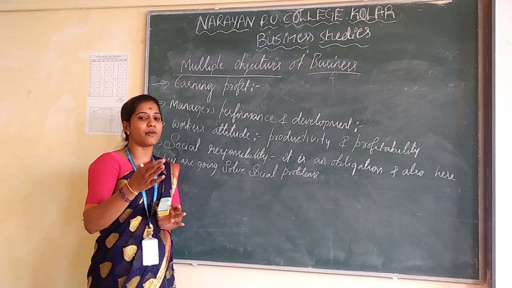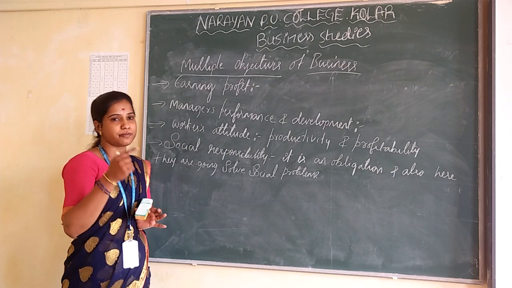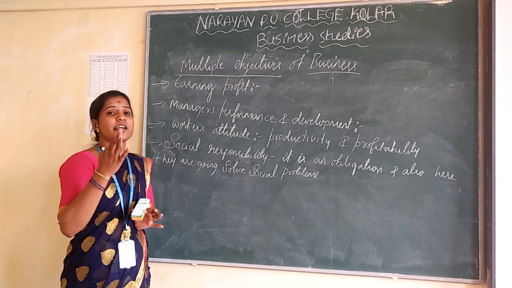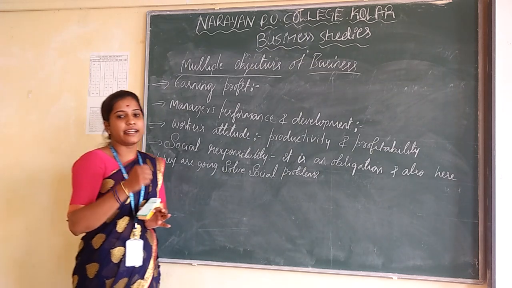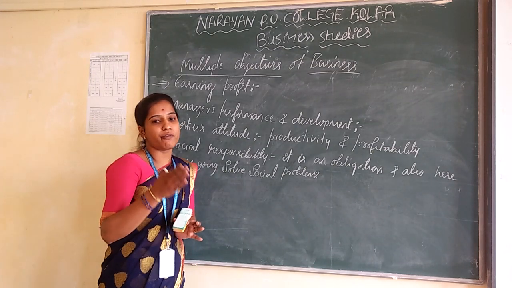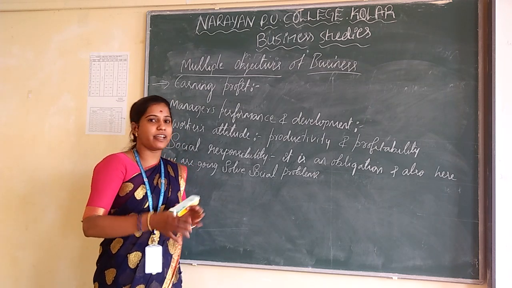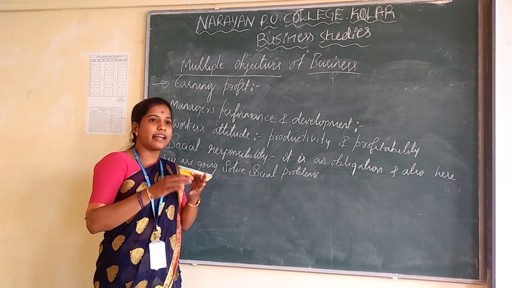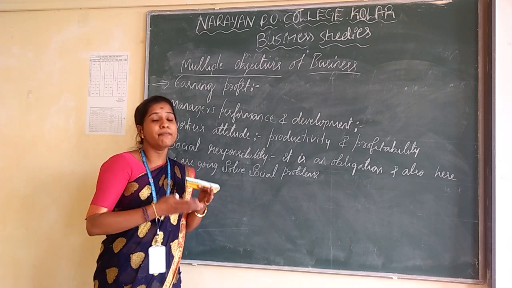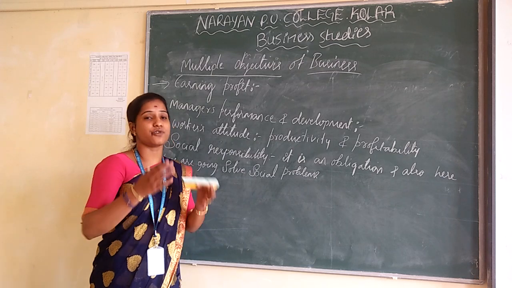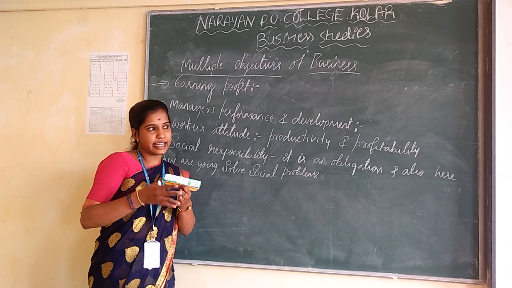And the next one is earning profit. So the first main objective of business is to earn a profit. Here the main objective of business is to earn a profit, and also a reasonable profit which is important for survival and growth. Without profit we are not able to survive, and also we are not able to grow in the business organization. So profit is very important for the business organization.